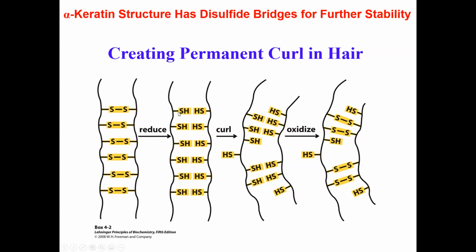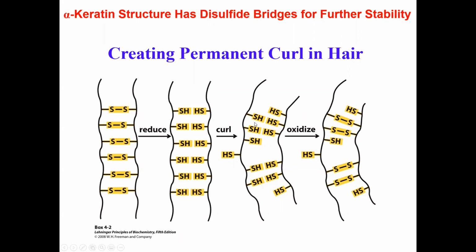So they break the disulfide bonds between the individual strands, right? You reduce them to sulfhydryl. And they will then use the curl, whatever the roller is, and they will roll your hair in whatever shape you want. And once they roll the hair and create the curl, they can throw an oxidizing agent again.